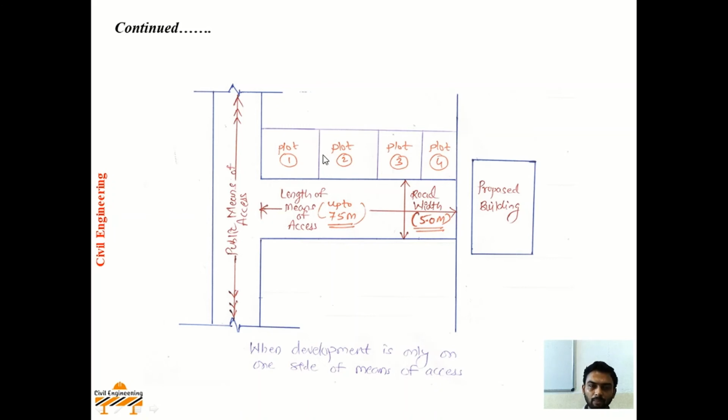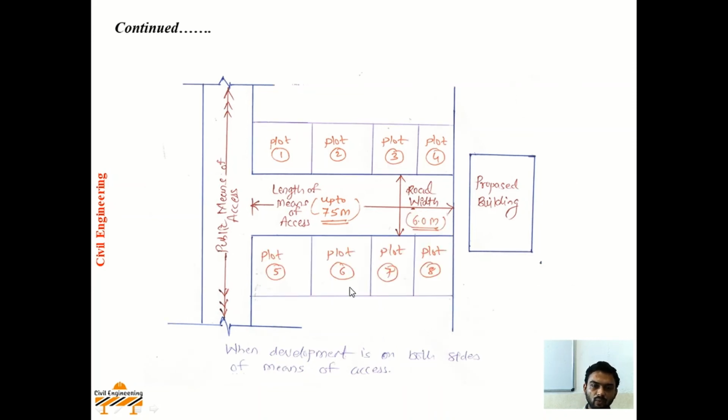In that, when development is only on one side of the road and on other side there is no development, road width will be 5 meters. And in second case, when development is on both the sides of road, length of means of access is up to 75 meters, then road width will be 6 meters.